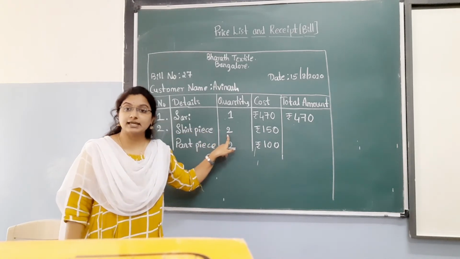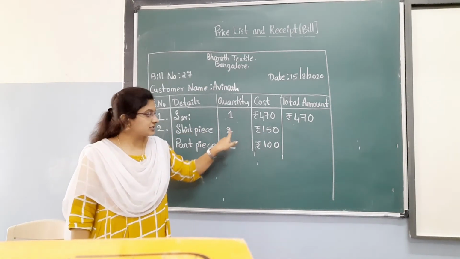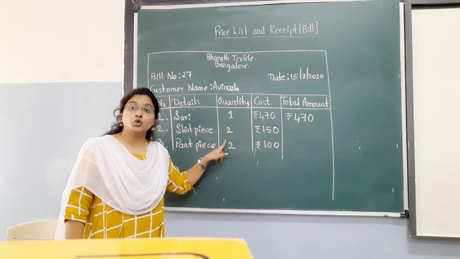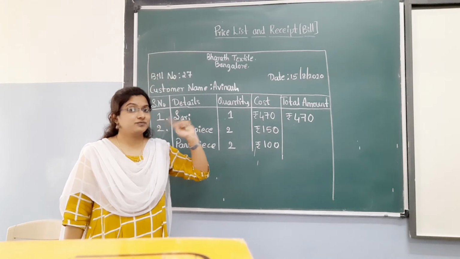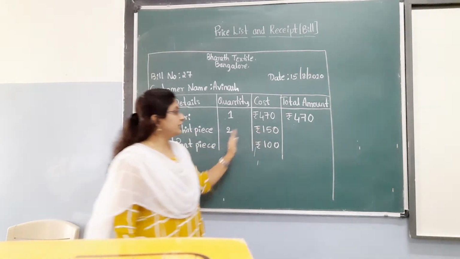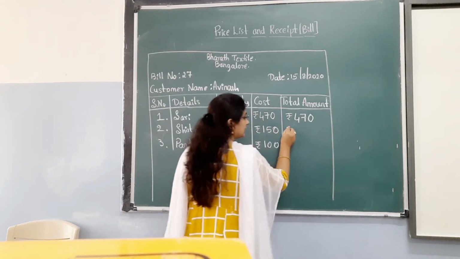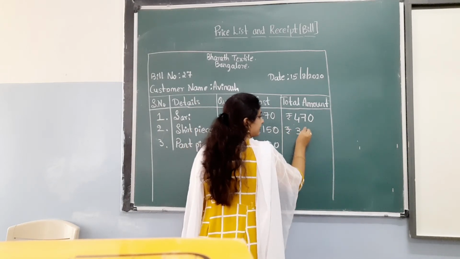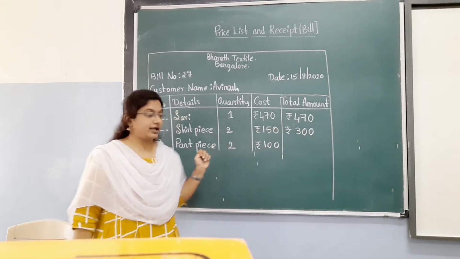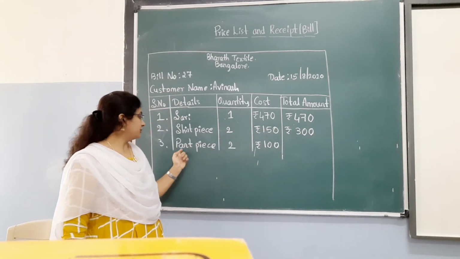Next come to shirt piece. He has purchased 2 shirt pieces. The cost of one shirt piece is 150 rupees. 150 into 2. The rough sum you have to do, children. Rough work we have to do. 150 into 2 is 300. Next come to the third point, pant piece.